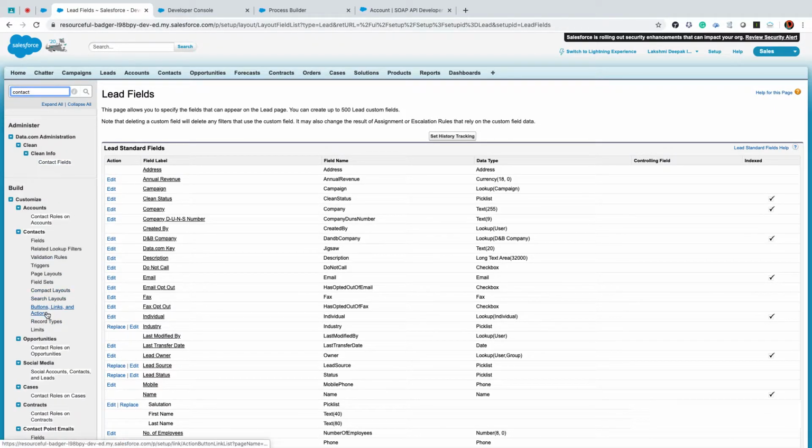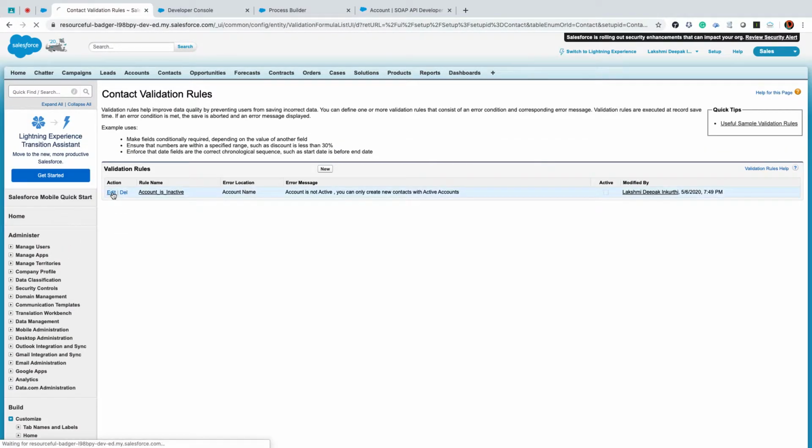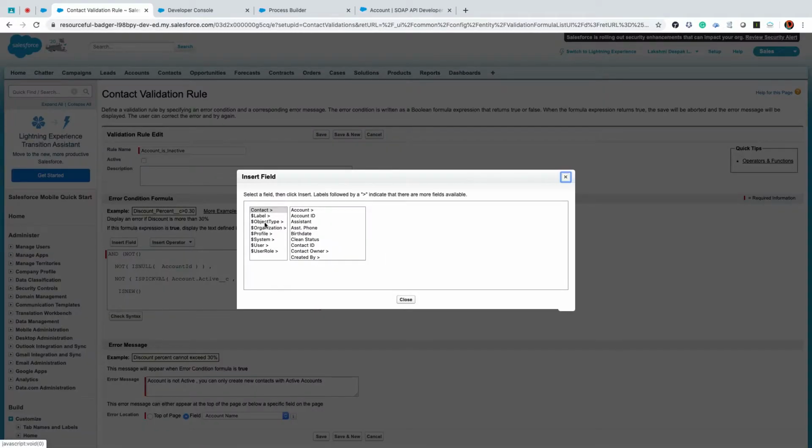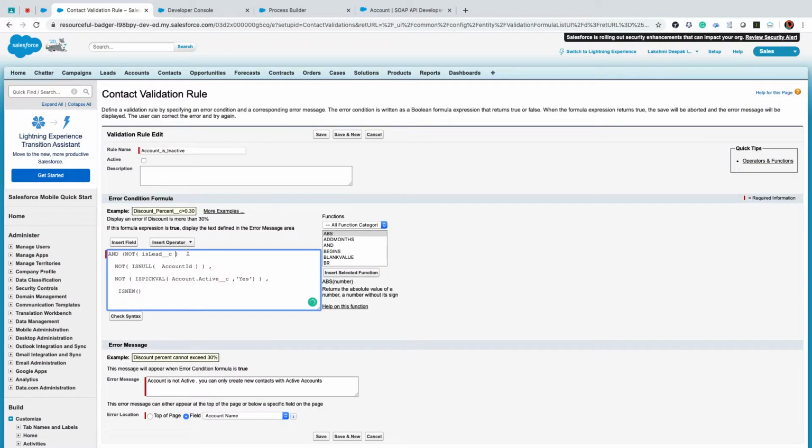Now again, I'll go to my contacts, I'll activate my validation rule. But I'll add one more condition here. It's not just I activate, I'll add one more condition and I'll say NOT, because I need to mention this field, right? NOT is lead. Then only I need to fire my validation. If it is not a lead, then fire, because it will check ultimately, right? Isn't it?